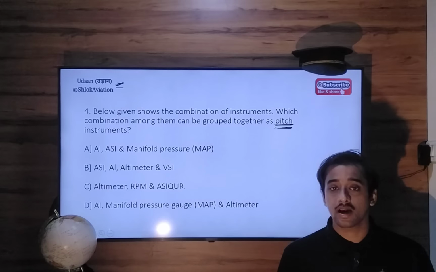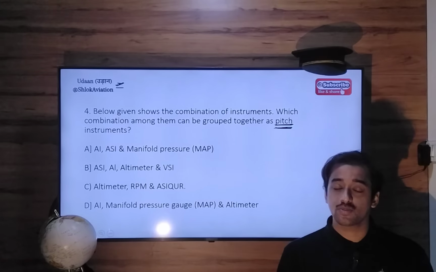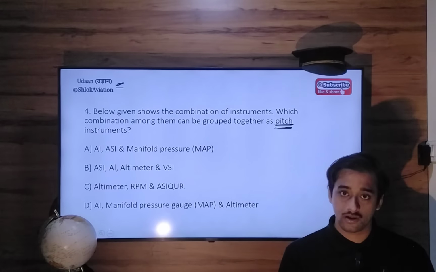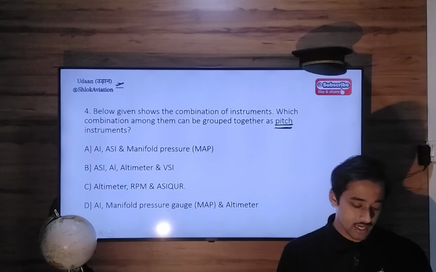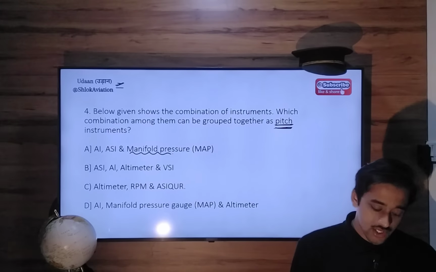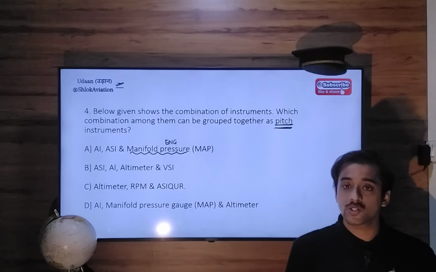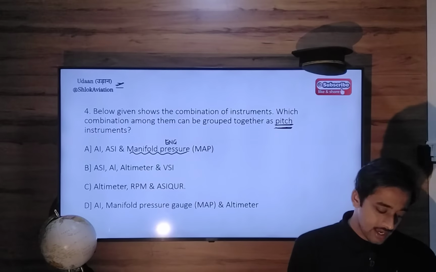Looking at your airspeed, you will come to know if airspeed is increasing. If you have not increased your power and airspeed is still increasing, that means the attitude of the aircraft is in a descent. If speed is decreasing or slowing down, the attitude of the aircraft is above the horizon, in a climbing attitude. So ASI is also a pitch instrument. But the manifold pressure gauge is an engine instrument. It's not used for adjusting your pitch attitude. So option A is eliminated.